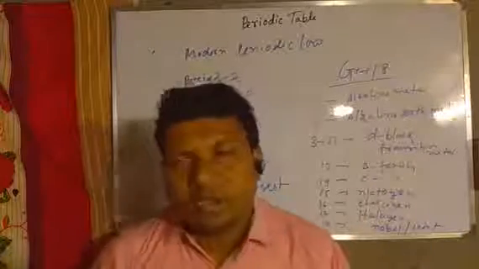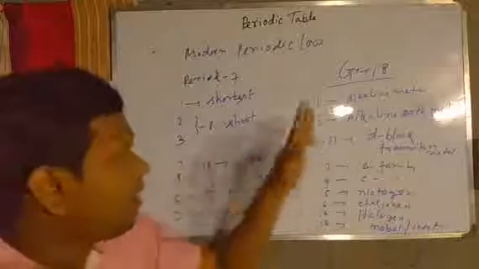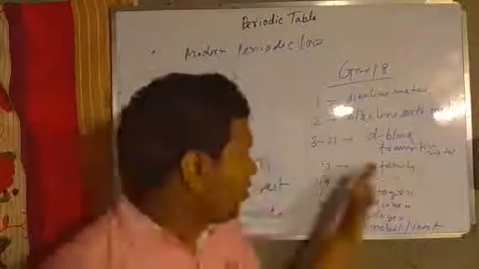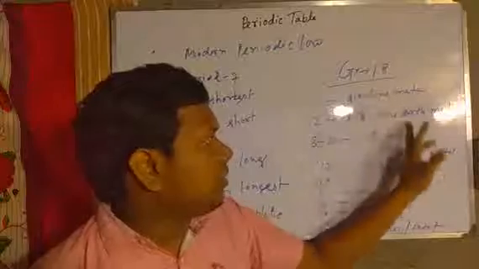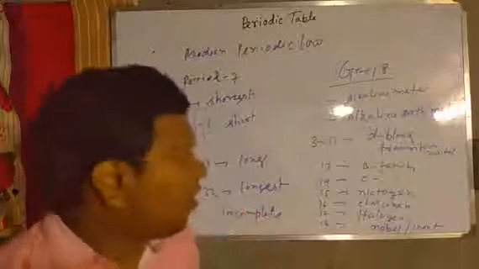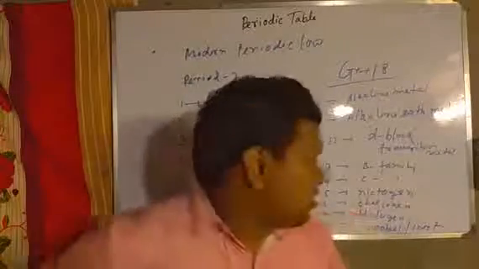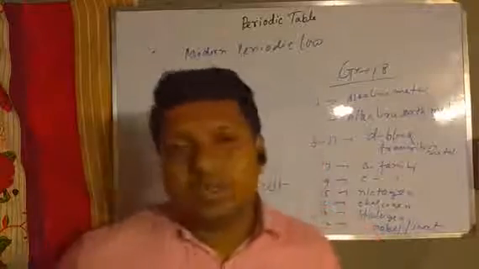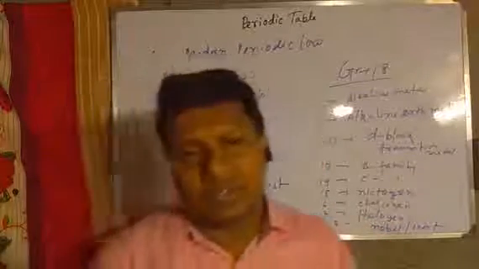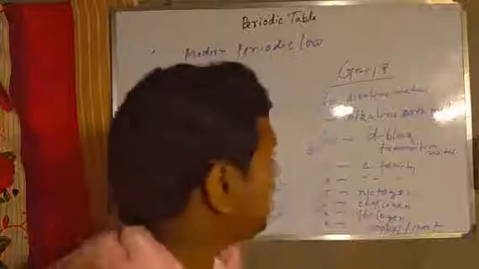These are the names of periods and groups, and you also write examples of these. Questions come like: write the name of a chalcogen element, a nitrogen family element, a halogen element, etc. These types of questions come here.